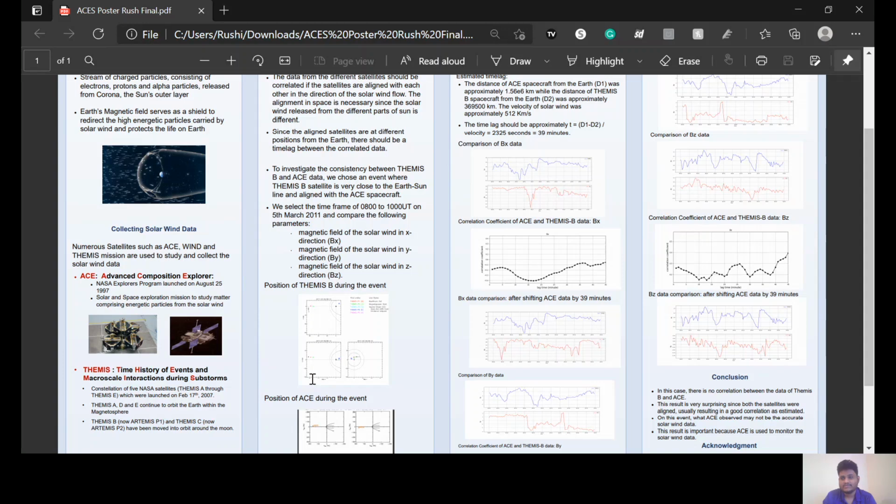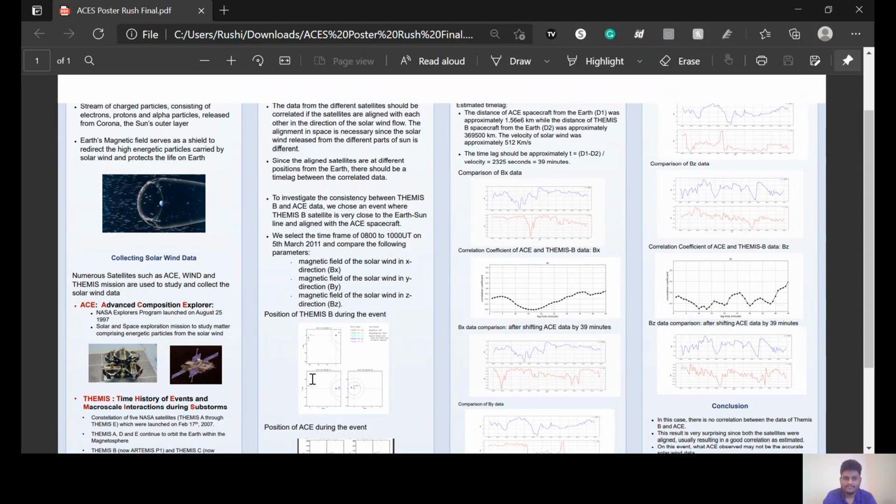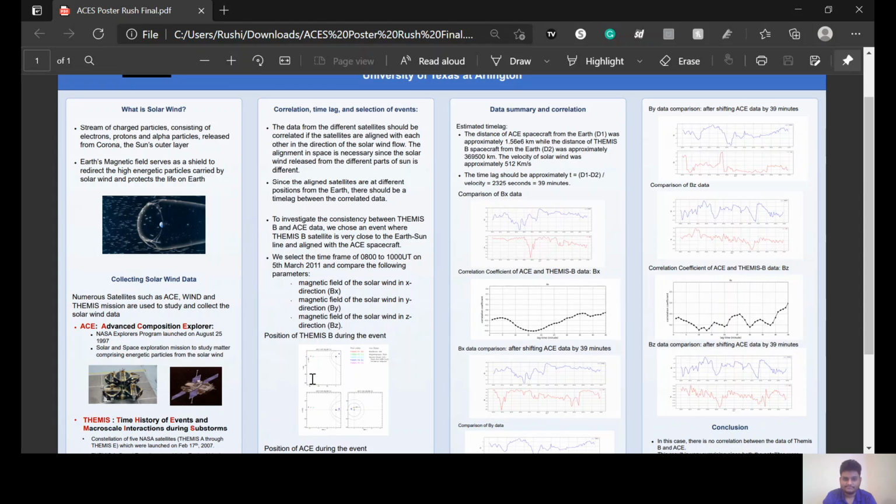These aspects of the solar wind make it essential for us to understand its different properties, and hence we collect data on the solar wind using satellites such as ACE, WIND, and THEMIS. For this project, I have collected the data from the ACE and THEMIS satellites, and we are going to understand if these data sets are correlated with each other or not for the particular event that we found.